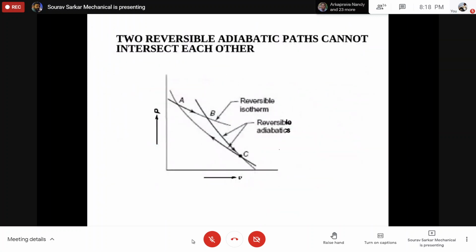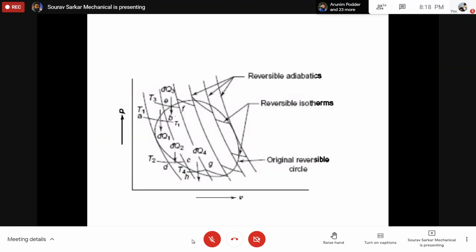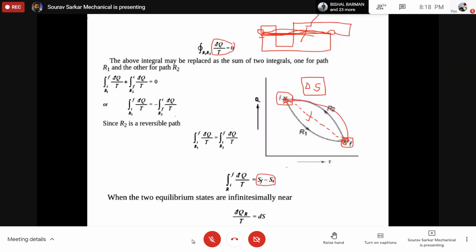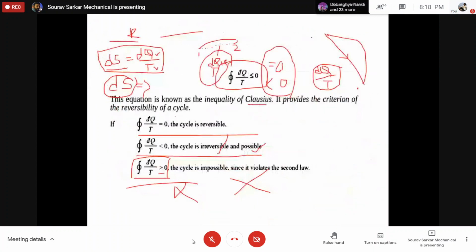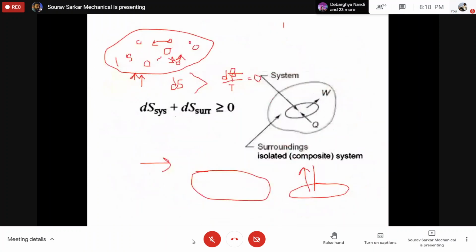This is the initiation of the statement. Now we prove this, then we prove that if it is true, then we can say this, and if that is true, then we can say the next. So there is a series of statements. If this is true, then only the next one is true. So independently, if we try to understand something, it is very difficult. You have to understand the connectivity between the logics. That is the point that I want to mention.